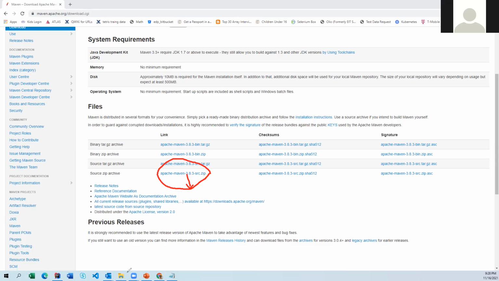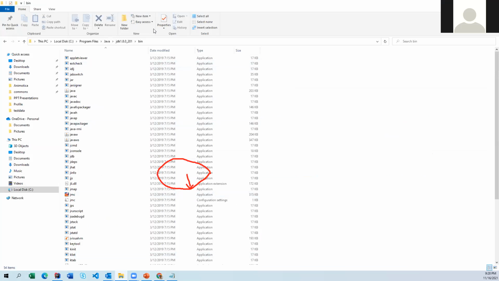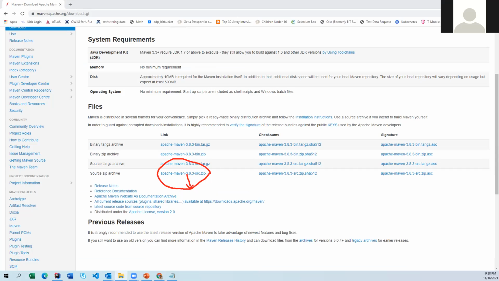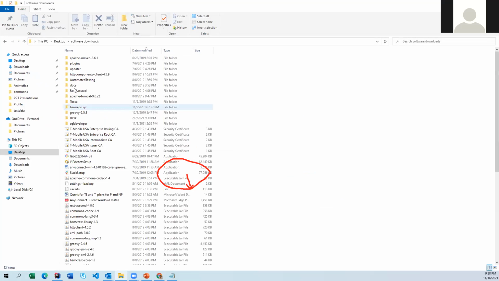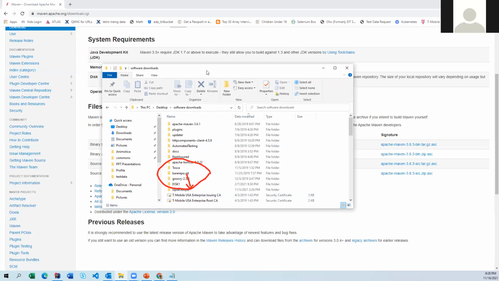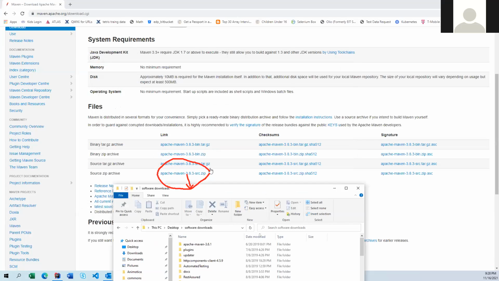Now let me show you how it is going to be. One minute, it's already installed on my machine. Okay, fine. So here, if you notice, this is the version that I am using, but currently it has the 3.8.3 version.